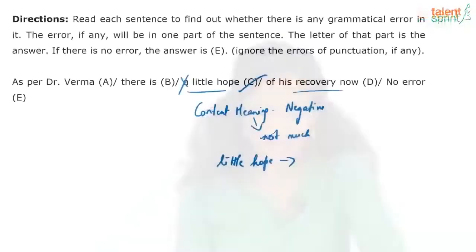So in the context, the error is in part C, where we remove that indefinite article a, because that gives a positive meaning, whereas the context meaning is negative, implying that there is hardly or not much hope left of this person recovering. So that's why you delete the indefinite article a. Let's look at the next one.